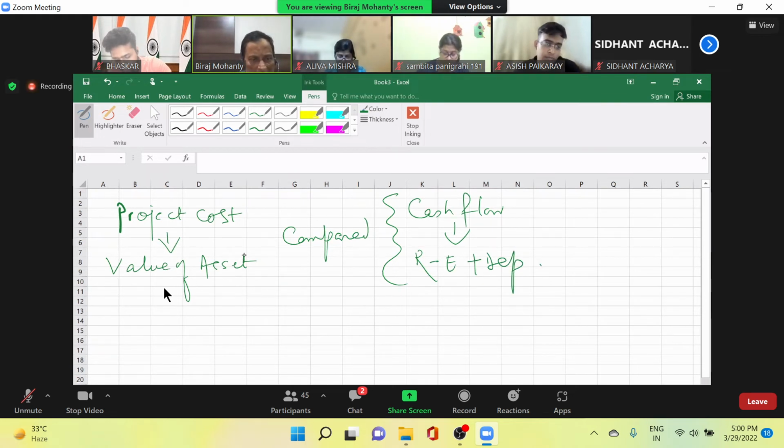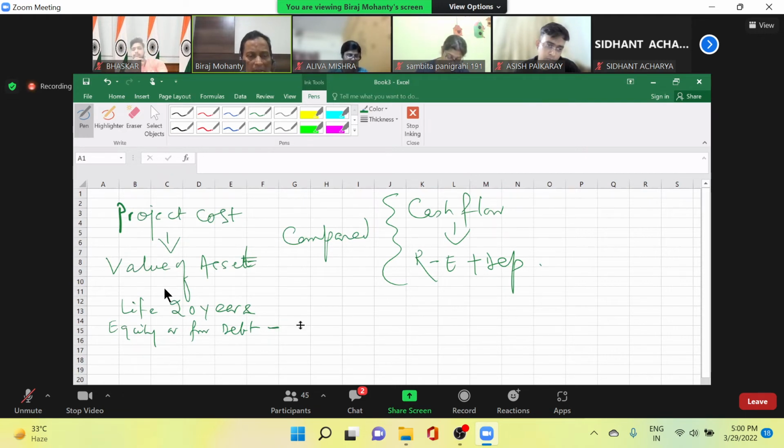Now you tell me, suppose I purchase one asset, its life period is 20 years. Then I arrange finance for this asset, either maybe from equity or from debt. Say I am planning to pay off the equity in 15 years.